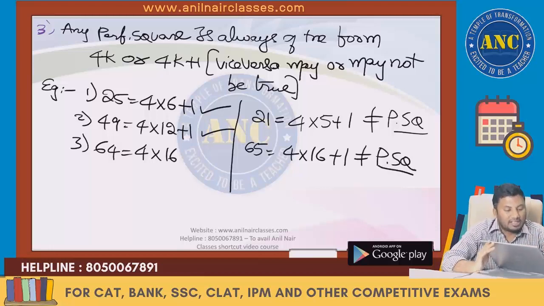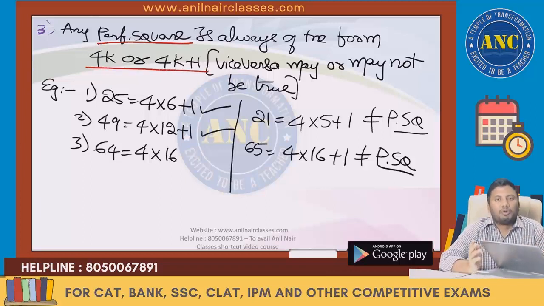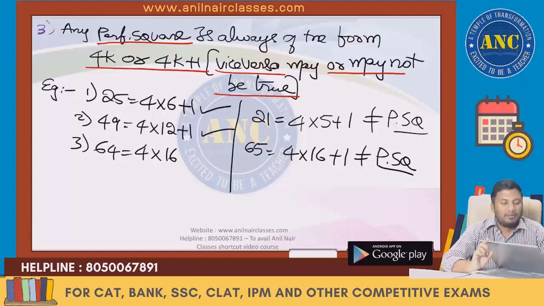If a number is a perfect square, it is always of the form 4k or 4k plus 1. But if a number is of the form 4k or 4k plus 1, the number may or may not be a perfect square.